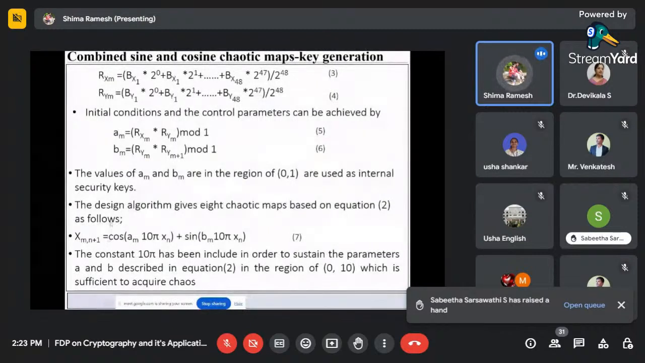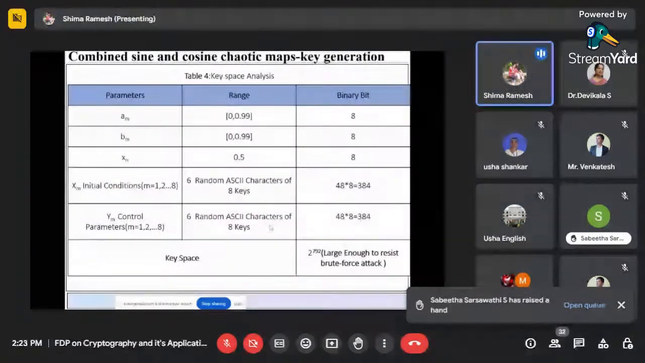And finally, to get the 8 chaotic maps, I told you we have 8 chaotic maps, right? That can be obtained by using this formula. So this is the formula behind this combined sine and cosine chaotic map key generation. Here I showed all the keys. These are all the keys I'm using here.